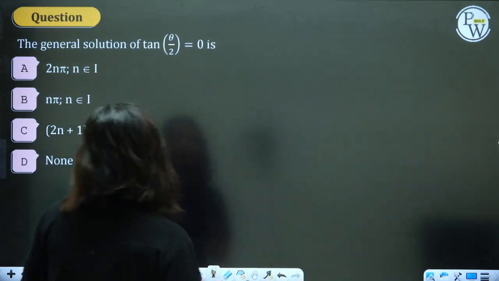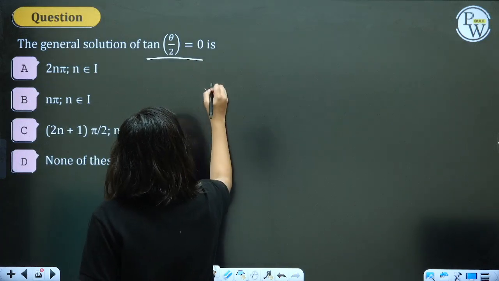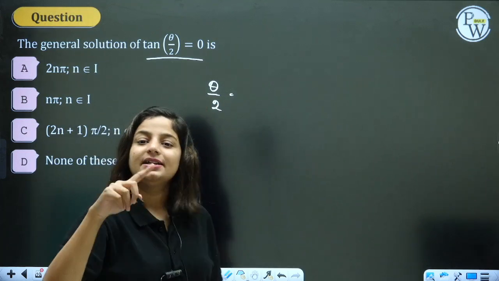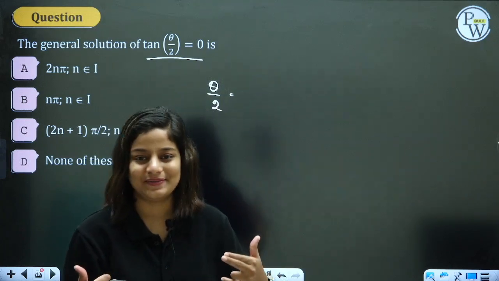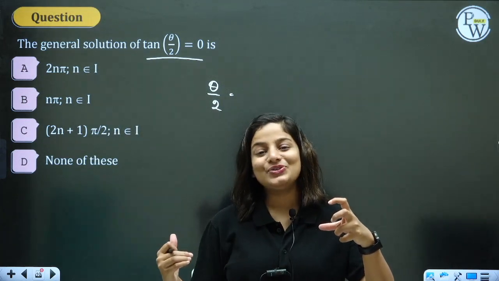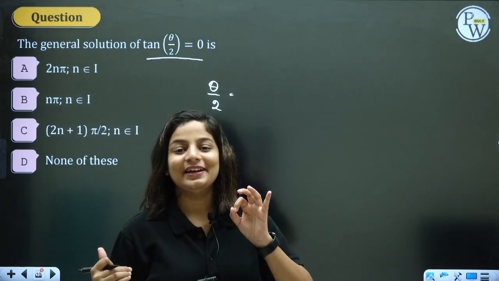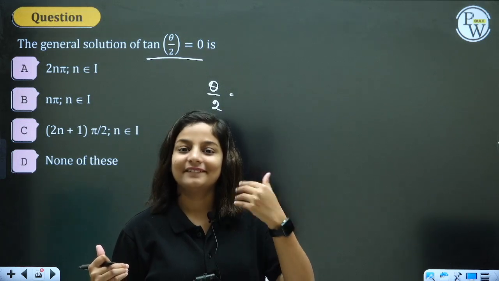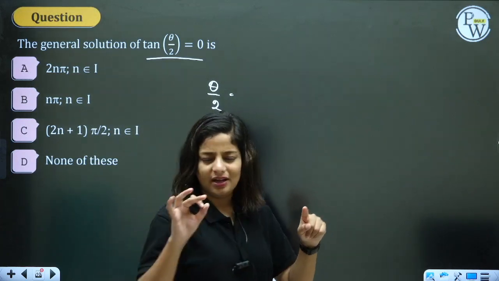Enjoying? Okay. General solution of this. Again a very easy question, guys. When is your tan equal to 0? Tan is sine by cos. So tan is 0 whenever cos is 0. And cos is 0 at all the right odd multiples. So tan 0 at all the